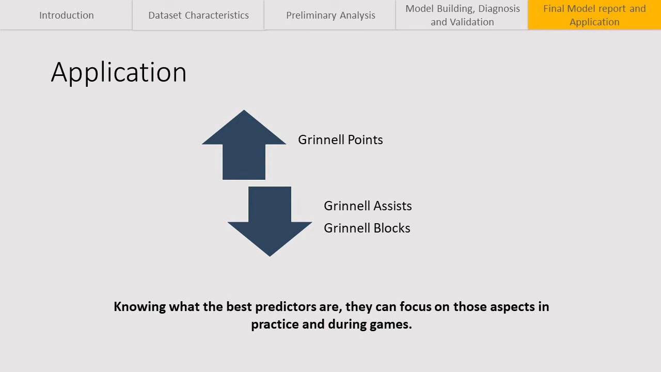And we found that the worst predictors were Grinnell assists and Grinnell blocks in the game. While these two were the worst, they were kept in the model because they added value. And knowing these, the Grinnell basketball team can focus on certain aspects in the game, such as scoring points more than practicing assists and blocks. So because these factors add more value and can predict a higher point differential than the other statistics, we believe that they should focus on scoring points in practice and in games.